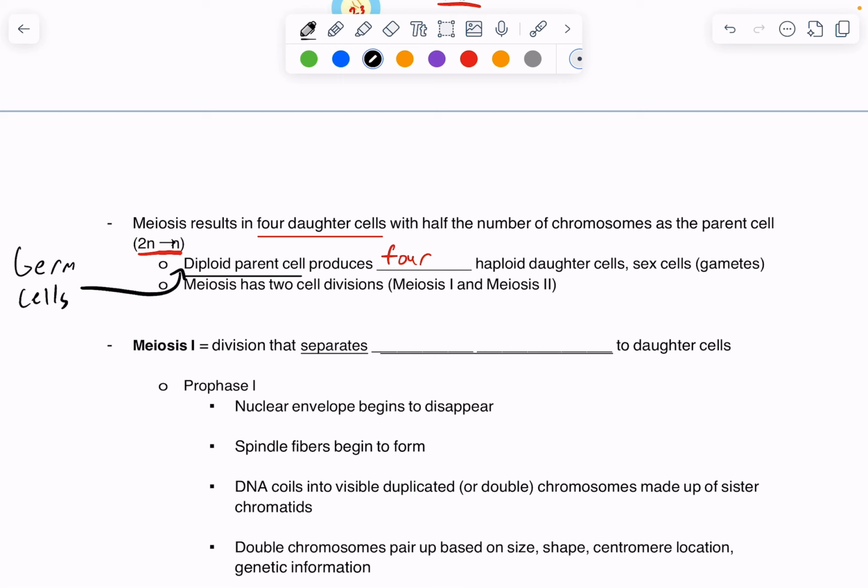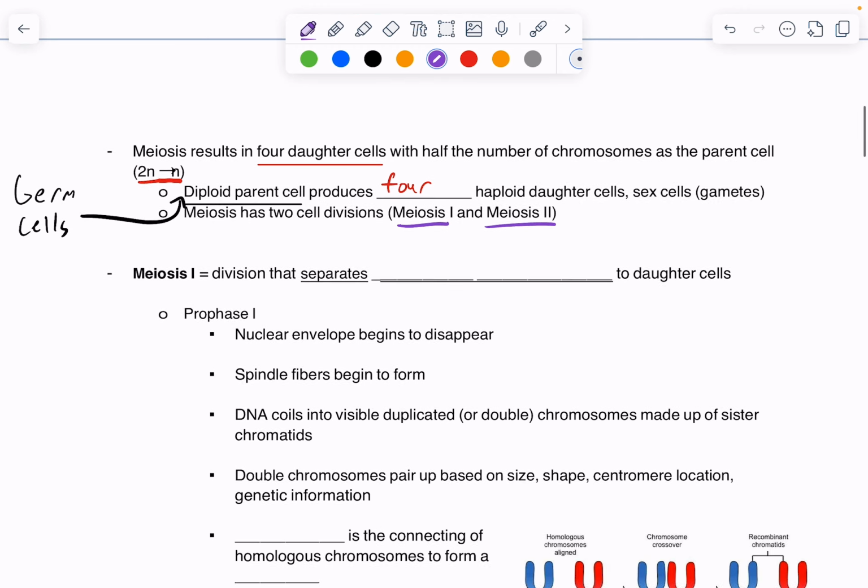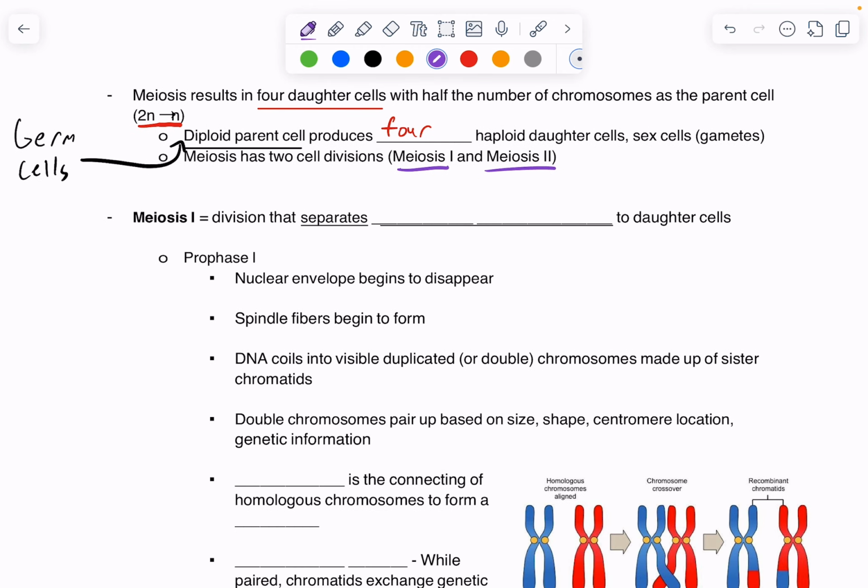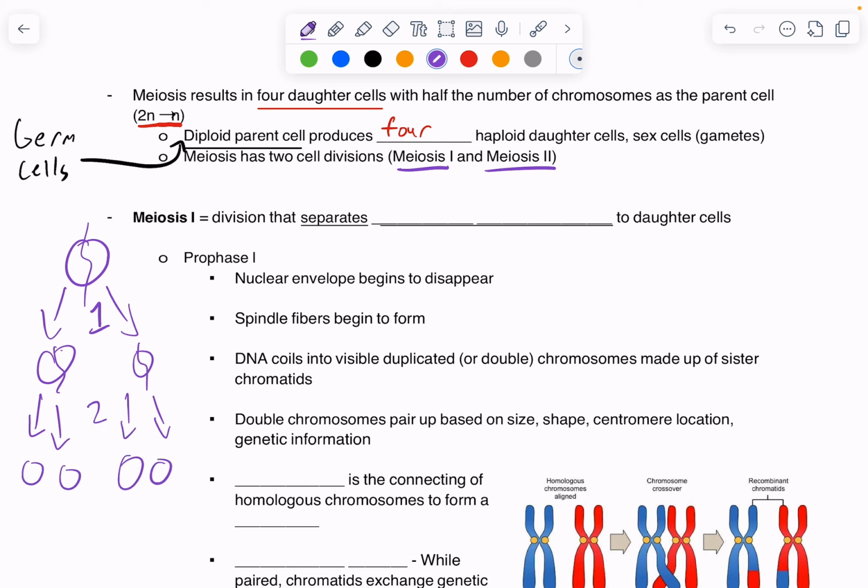There are 2 cell divisions in meiosis. These are meiosis 1 and meiosis 2. And so we're going to take some time to talk about each of those. With meiosis 1, you want to just think about our cell division. So we have 1 cell division to have 2 cells. This is the second cell division. So this is cell division 1. This is cell division 2. And so 2 cuts should equal 4 cells. Right? This is just meiosis.